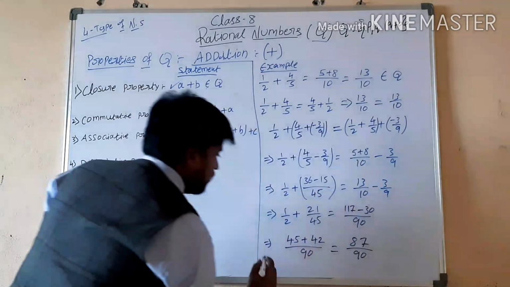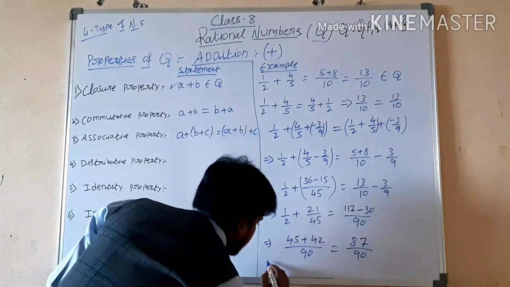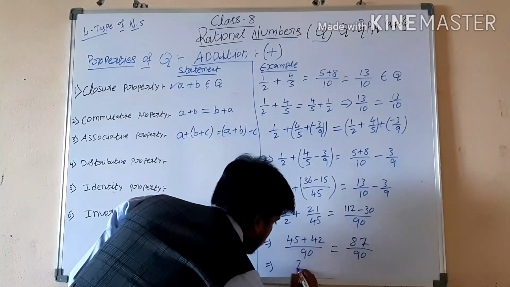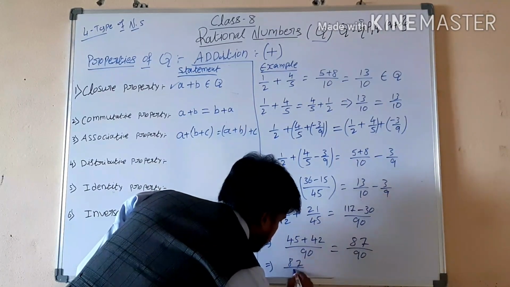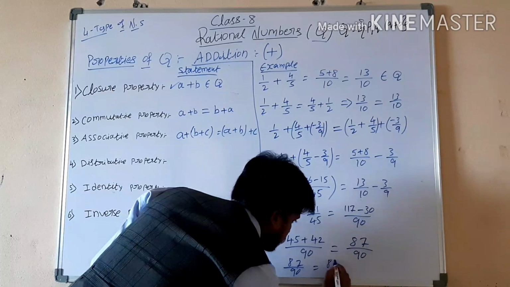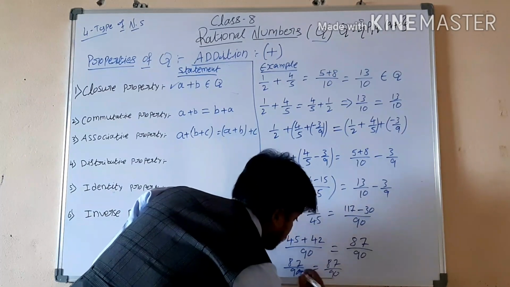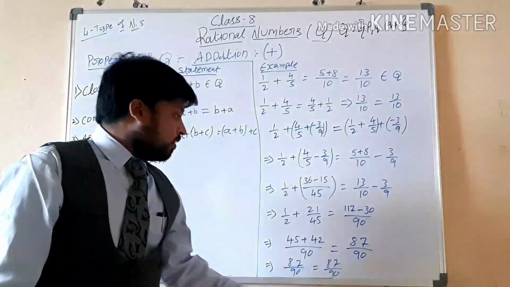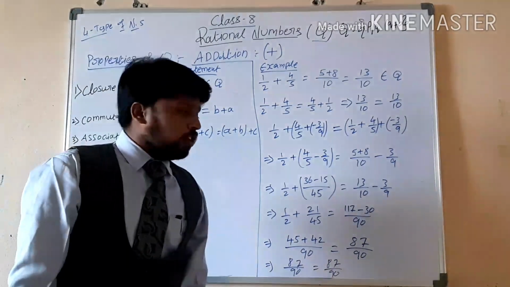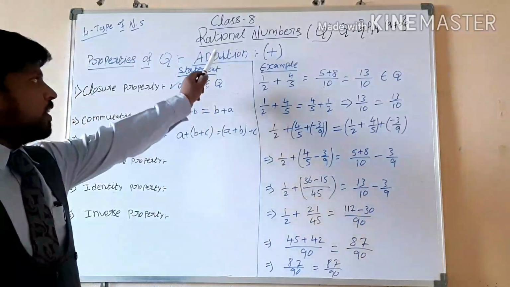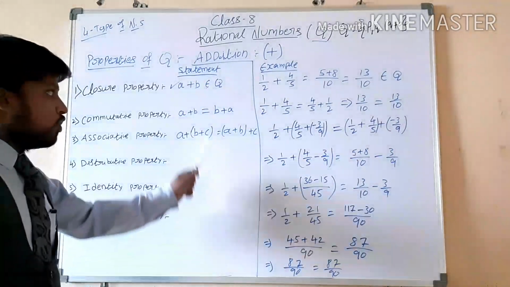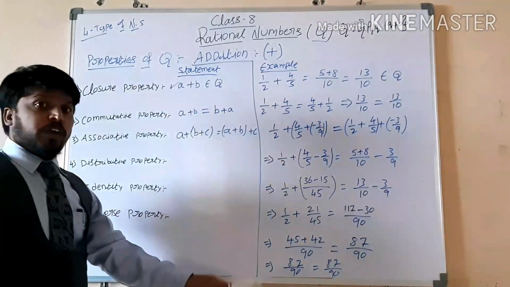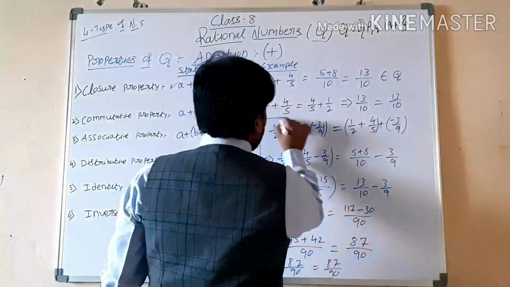87 by 90. Now 45 plus 42. 5 plus 2 is 7, 4 plus 2. Both sides are equal. That means this associative property is also satisfying under addition.